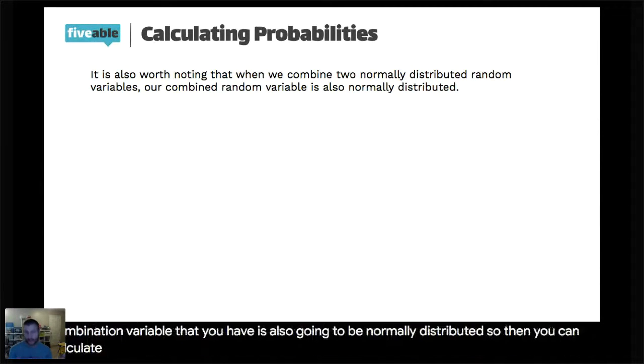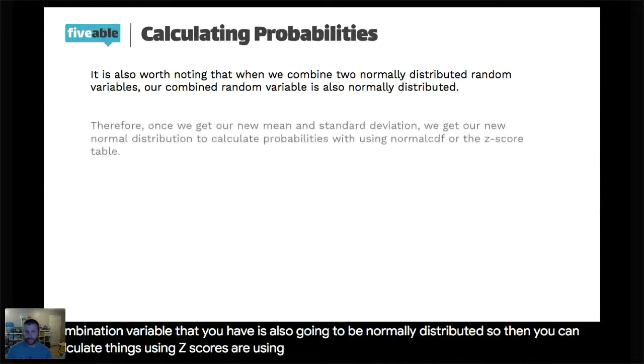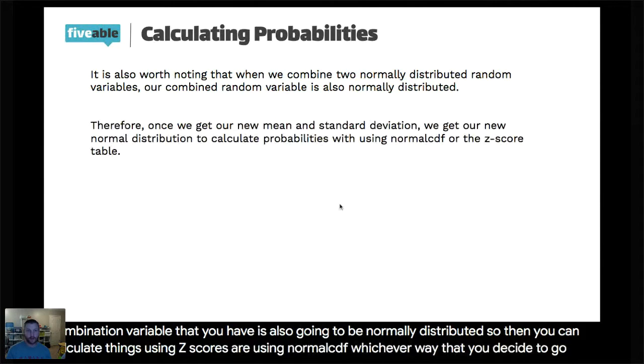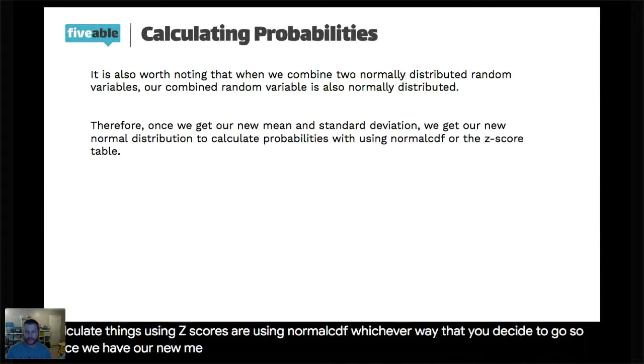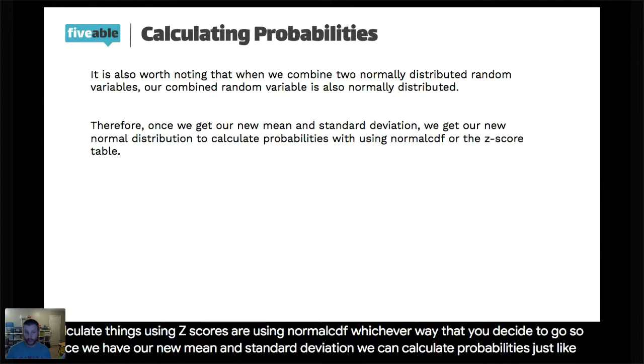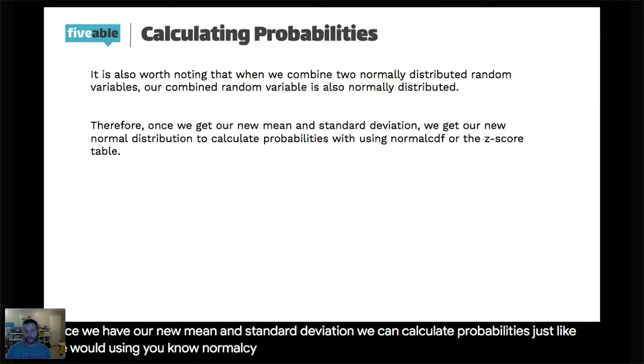So then you can calculate things using z-scores or using normal CDF, whichever way you decide to go. And that's exactly what this says. Once we have our new mean and standard deviation, we can calculate probabilities just like we would using normal CDF or the z-score table, whichever route you decide to take.